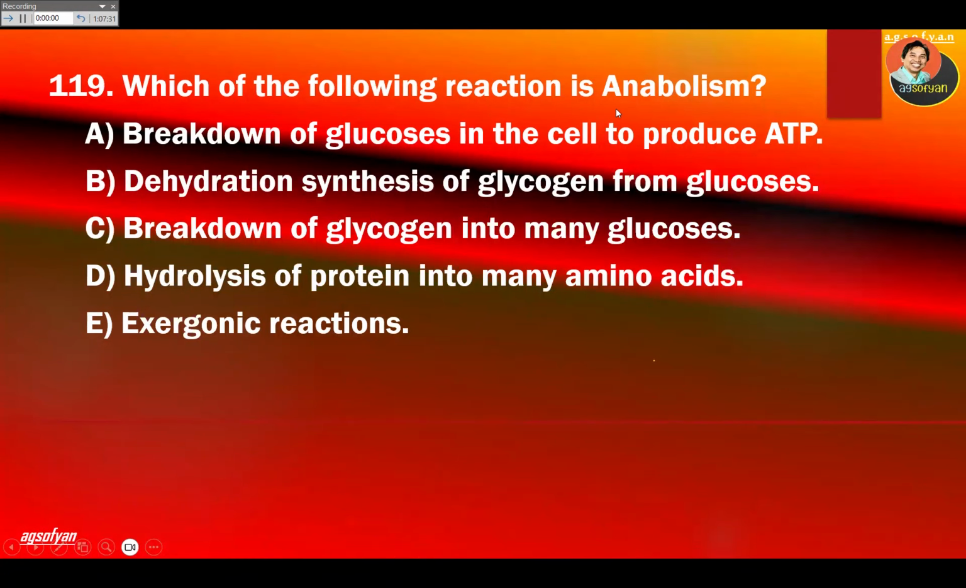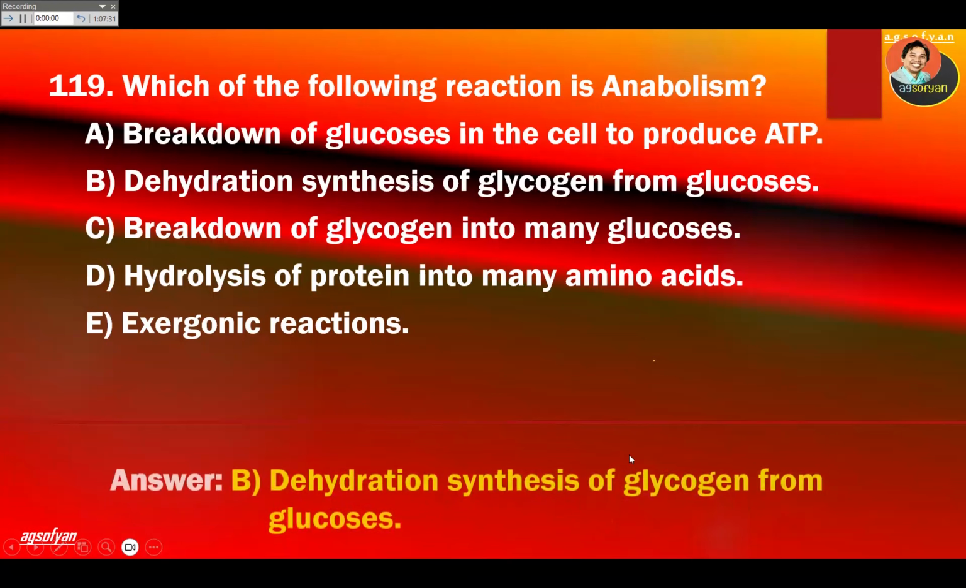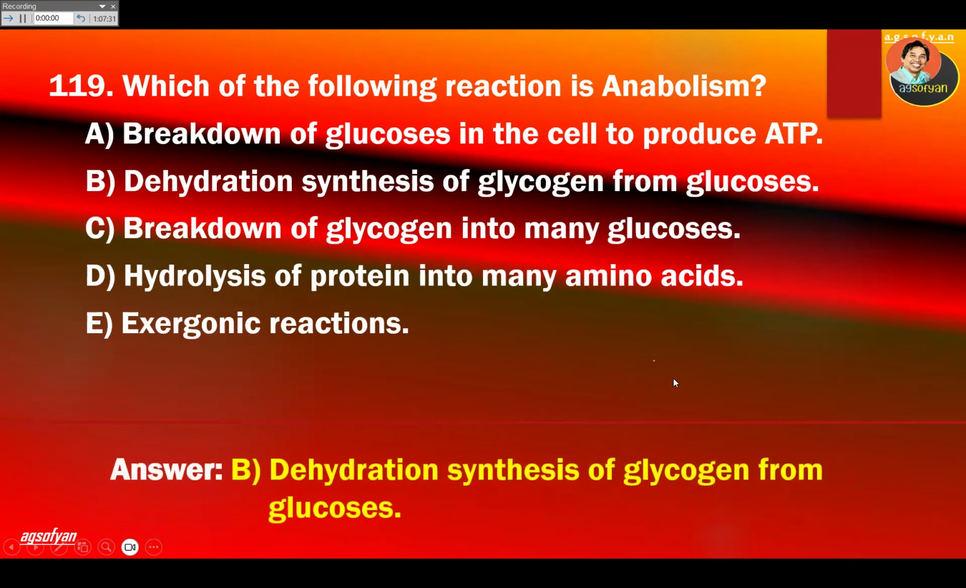Which of the following reaction is anabolism? Anabolism means build a bigger molecule from many smaller molecules. Look for synthesis then. Breakdown of glucose, this is catabolism. Dehydration synthesis, yes, there is a synthesis over here. That's the answer. So synthesis of glycogen from many glucoses, B, already the answer over here.